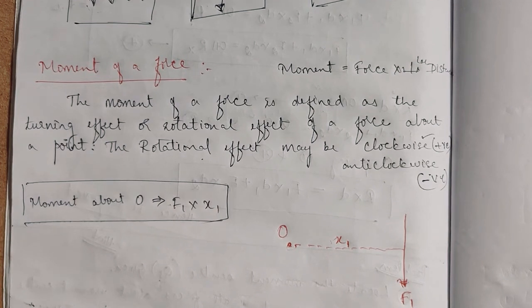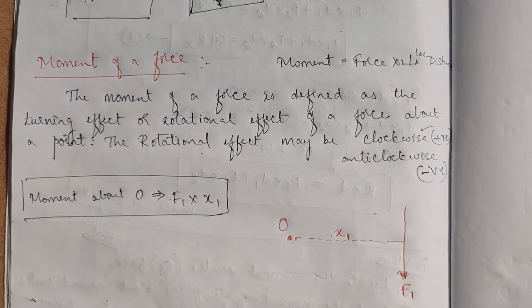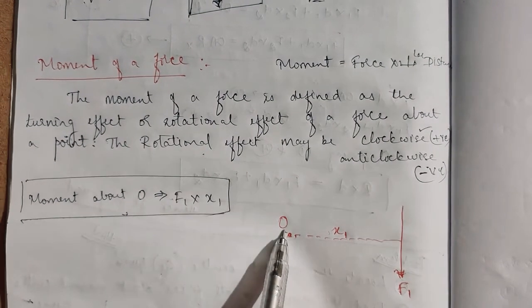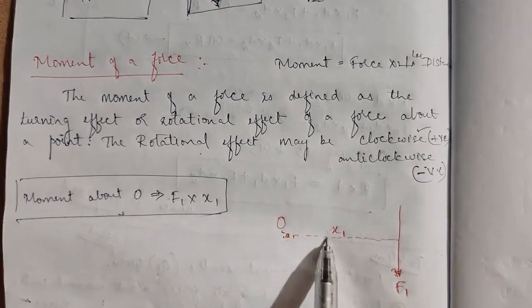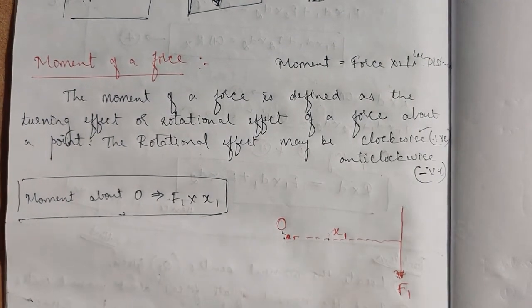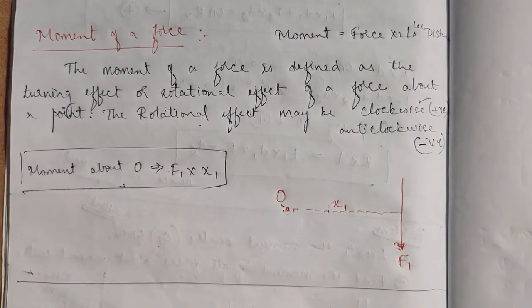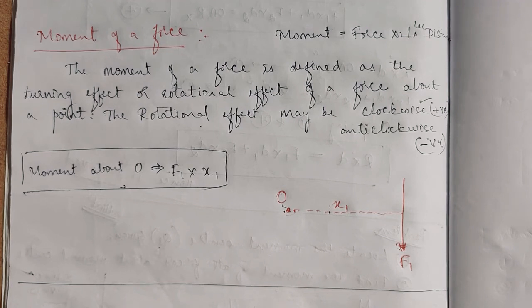Here you just see, the moment about point O means the force into its perpendicular distance. Now we will go to another topic, that is Varignon's theorem. We'll state the theorem, we'll prove the theorem. In the next class we'll take up the problems on Varignon's theorem.